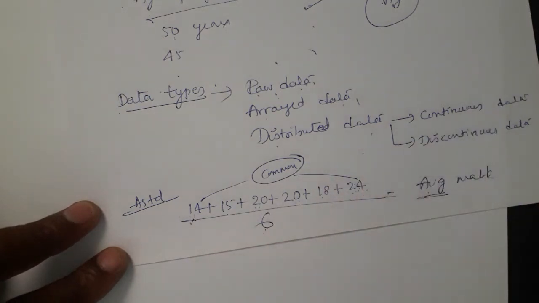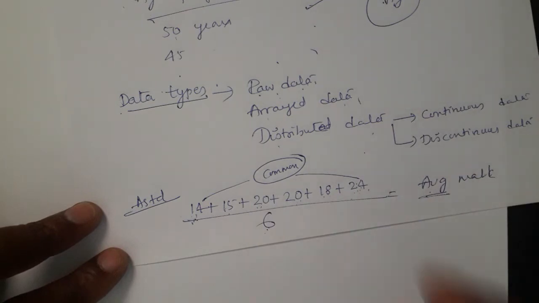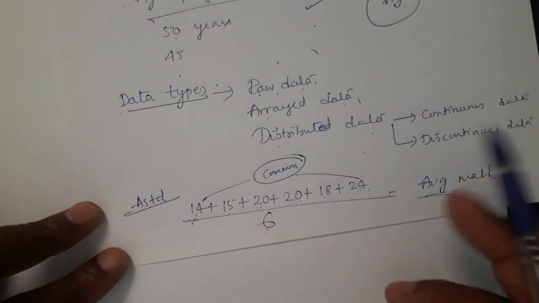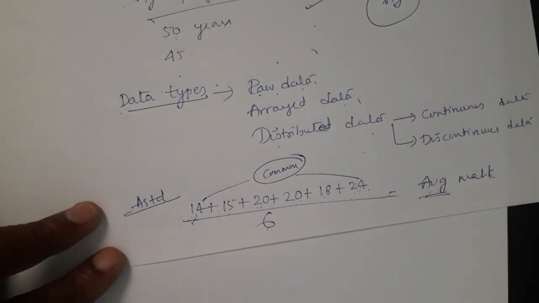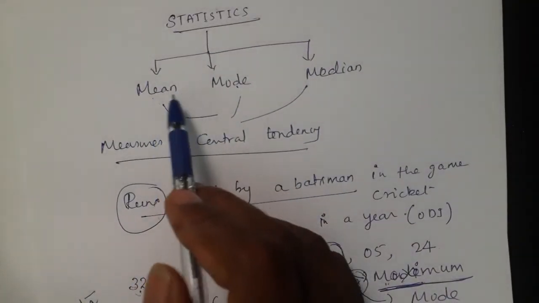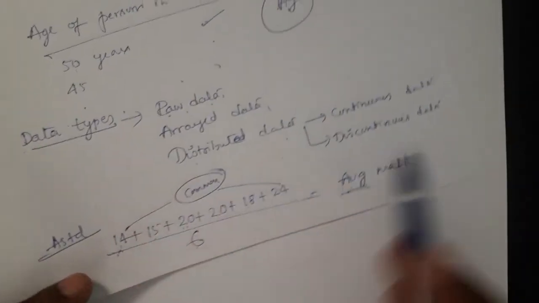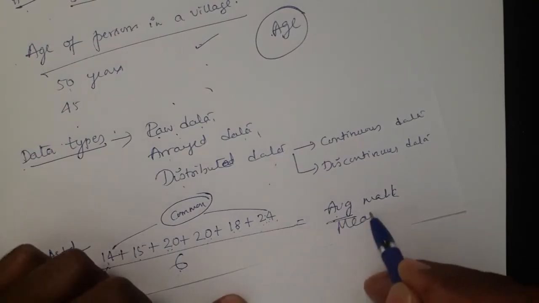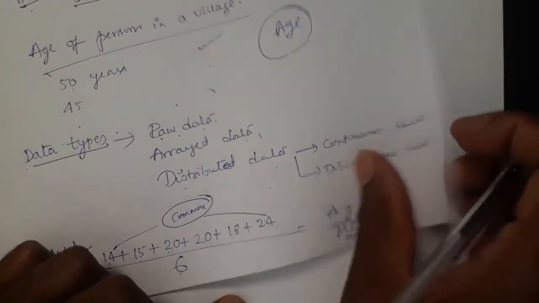Average means like percentage. They calculate your percentage, no, at last how much marks you scored in 6 subjects, 90%. That percentage also comes under average only. So in this way they calculate the average. See, there are 2 things we learned: what is mean and what is mode. This average is only named as mean. The next one is the median.